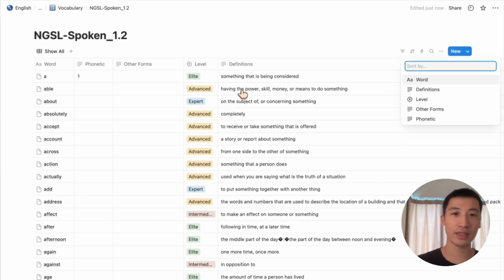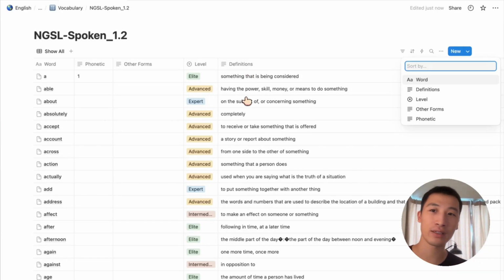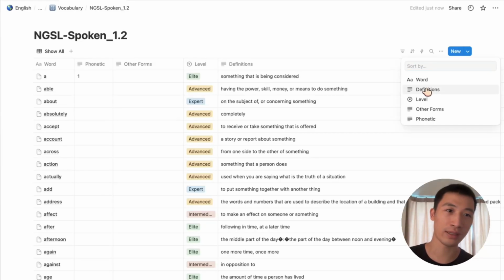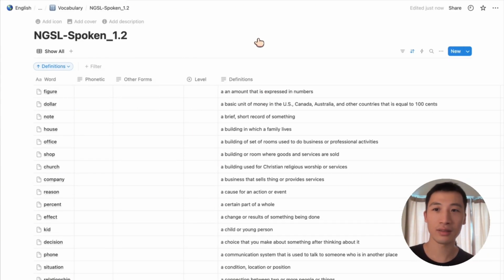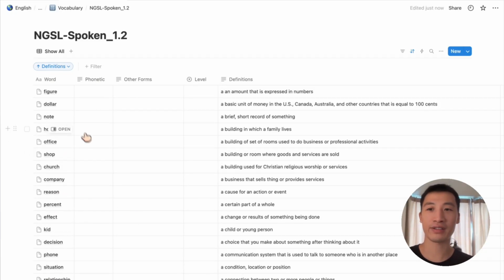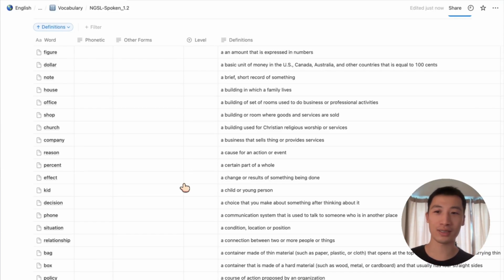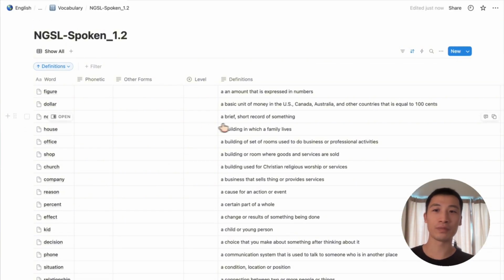The definition is a simple meaning of the word. Then the word order is completely changed. I don't want to learn words from A to Z, so I let the order change.